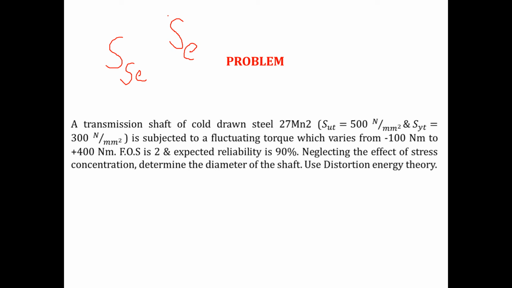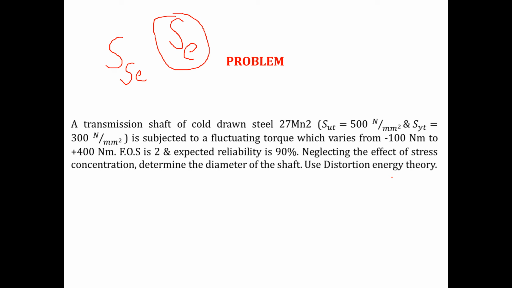So first, we will calculate the value of SE. Since the problem says use distortion energy theory, if you remember, when solving theories of failure we proved a relation in distortion energy theory, that SSE is equal to 0.577 times SE.